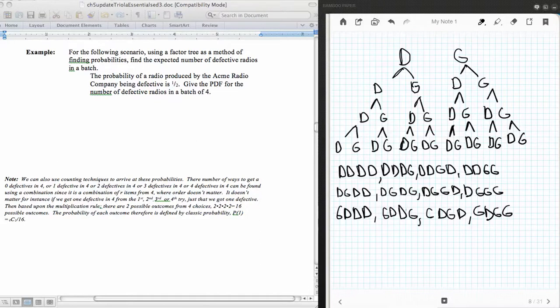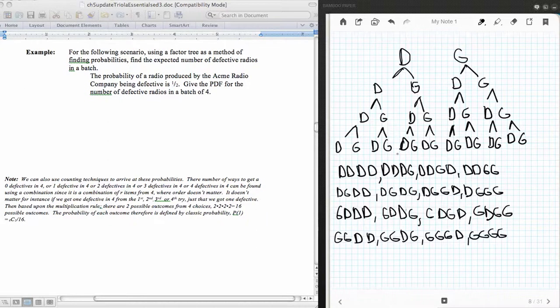Okay. Now over here on the very last one. Good, good, defective, defective, good, good, defective, good, good, good, good, defective, and then good, good, good, good.